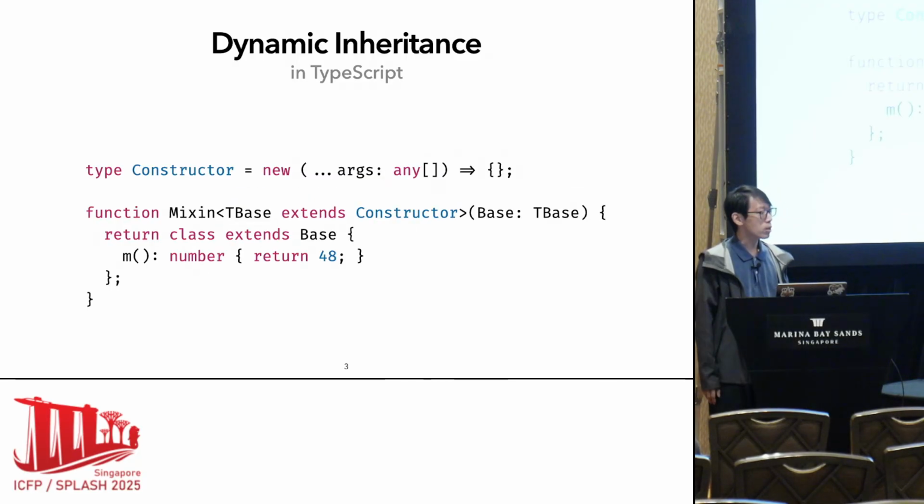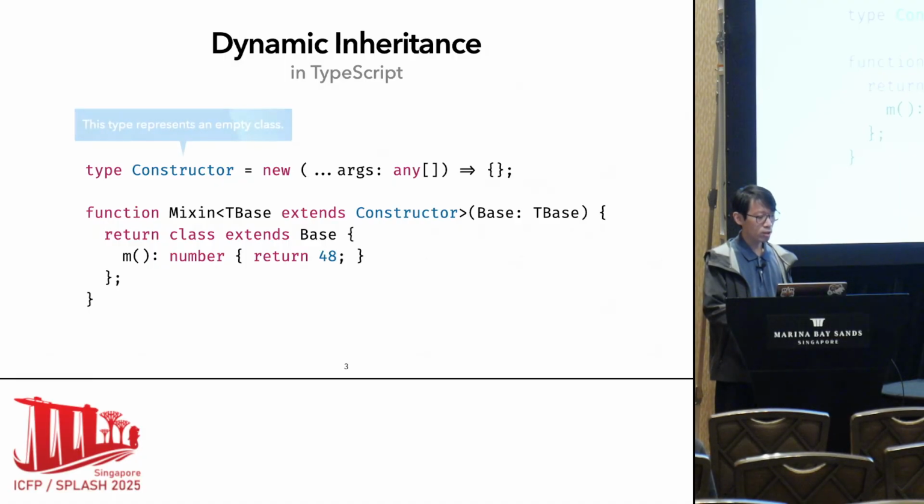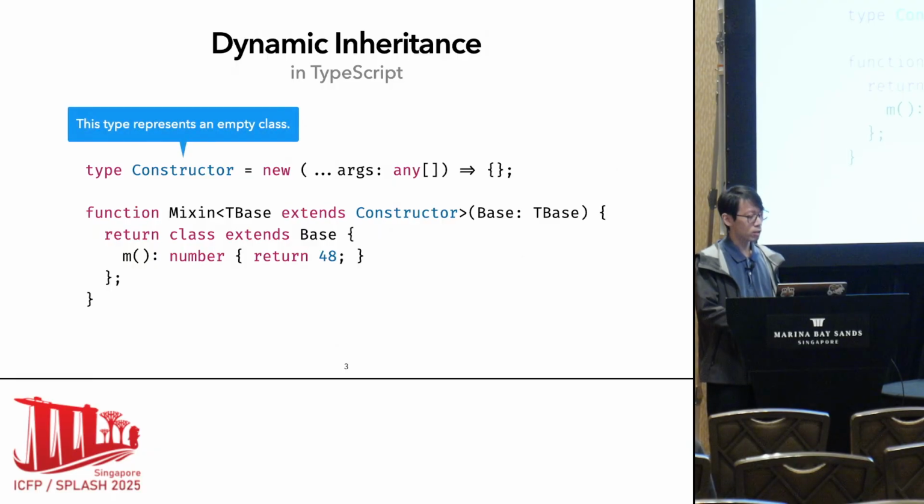A problem here is how to type the dynamic inheritance. Since JavaScript is a dynamically typed language, hopefully there is a typed version called TypeScript. The first thing here is that we can declare a type called Constructor.